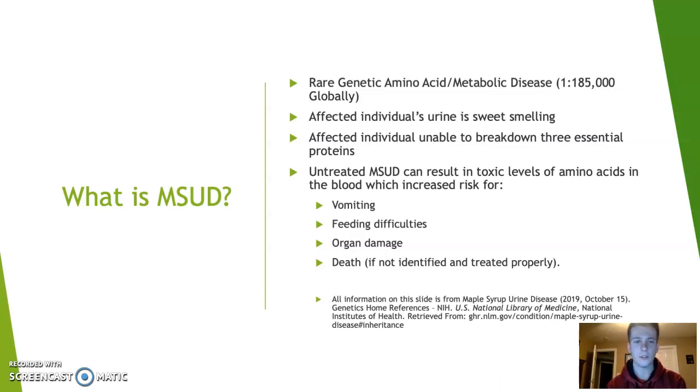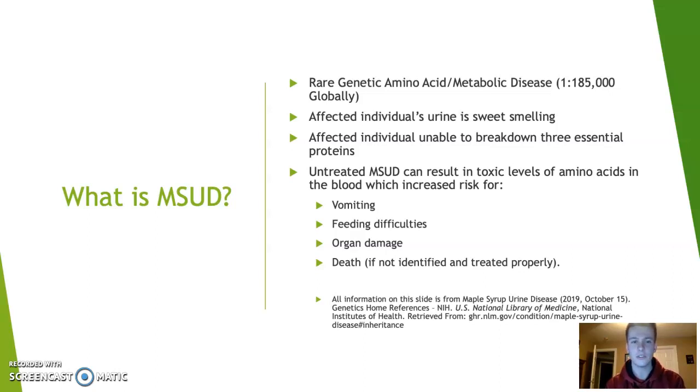That actually comes from one of the symptoms that the individuals afflicted with this genetic disease show. An individual that has MSUD is going to have very sweet smelling urine. It's going to smell almost similar to that of maple syrup. And that's exactly where the name comes from. It comes from the patient showing that symptom of very sweet smelling, sweet aroma like urine.